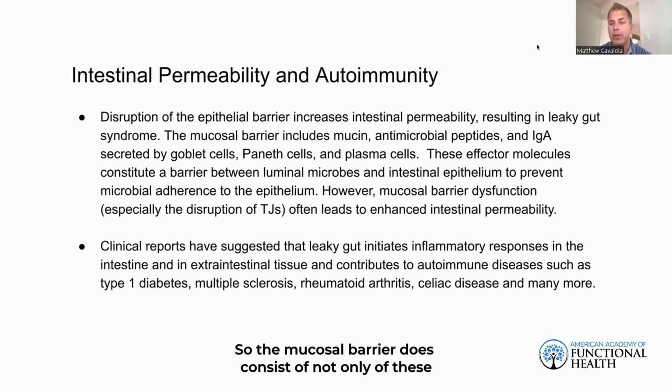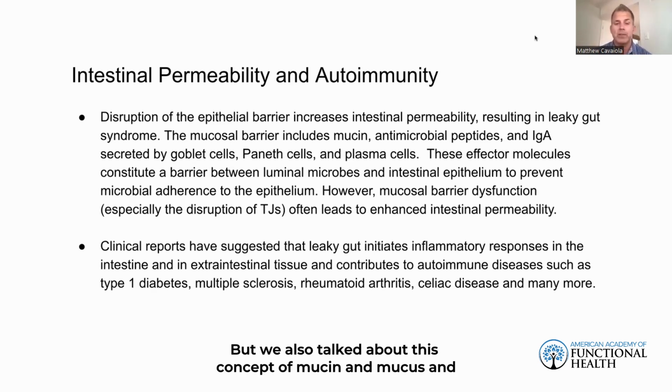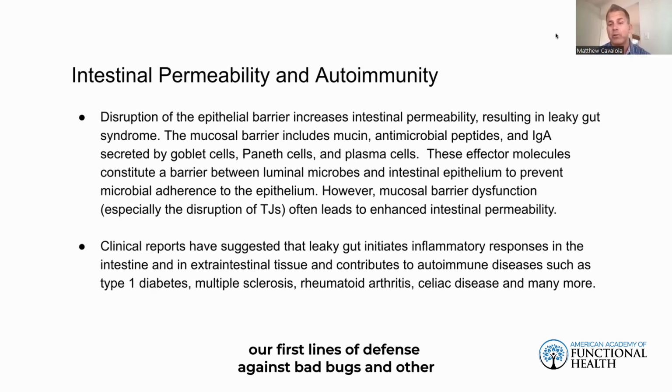So the mucosal barrier consists not only of these epithelial cells and the tight junctions in between those cells, but we also talked about this concept of mucin and mucus and other types of antimicrobial peptides. IgA, secretory IgA, which is secreted by the goblet cells, the Paneth cells, and the plasma cells. So this secretory IgA is extremely important as one of our first lines of defense against bad bugs and other types of harmful agents. Again, these effector molecules all constitute a barrier between the inside and, of course, what's going on the other side, which is the bloodstream.